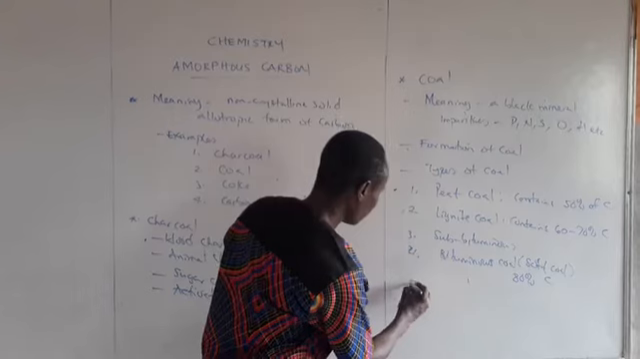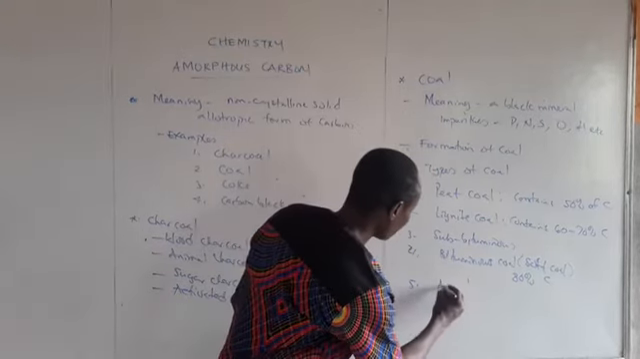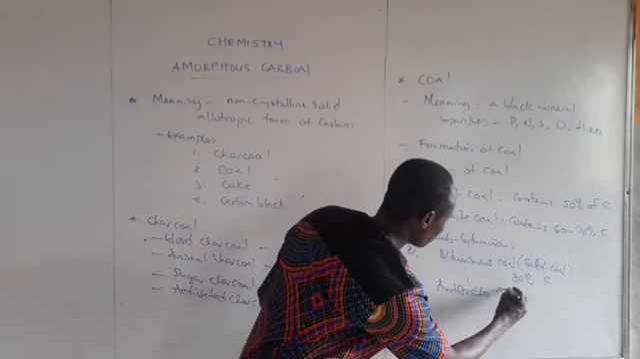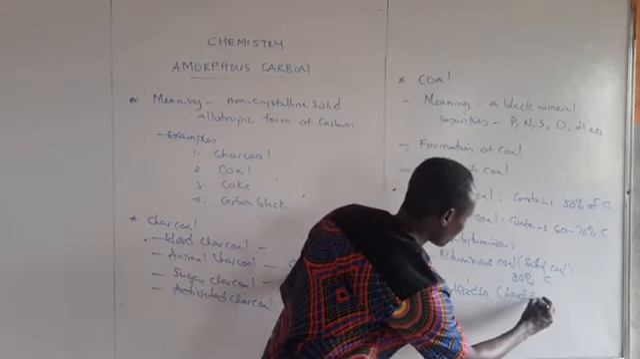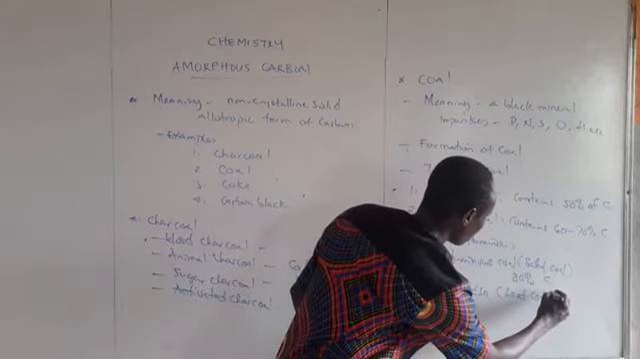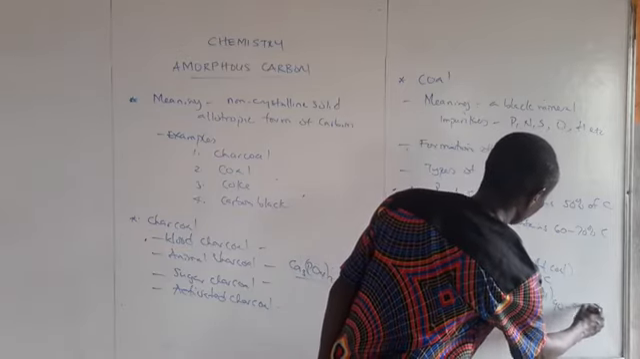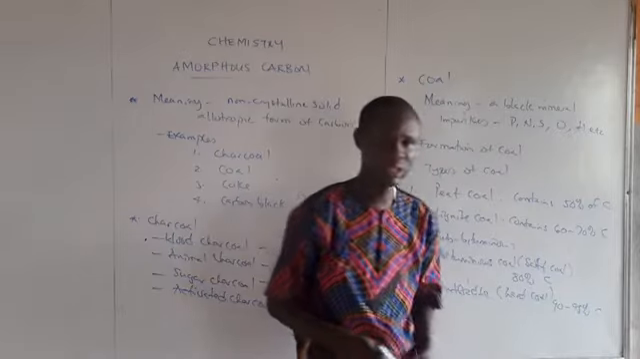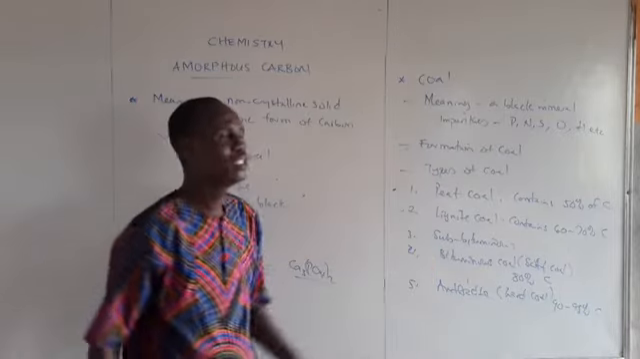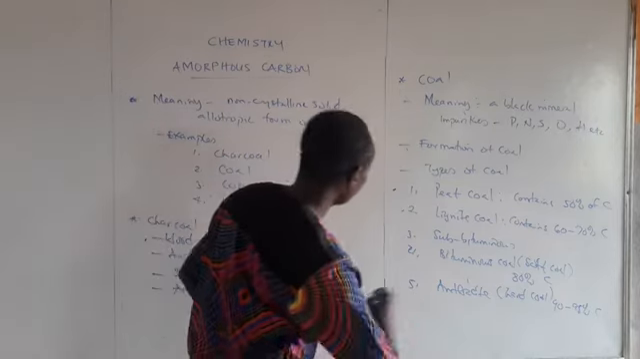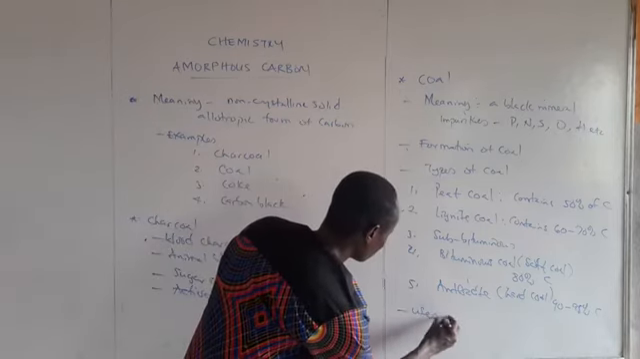Then the last one is called the anthracite, or hard coal. Now this one contains about 90 to 95% carbon, the rest impurities. So I've given us different types of coal. Now, let us see the uses of coal.